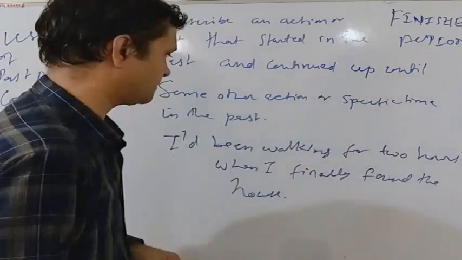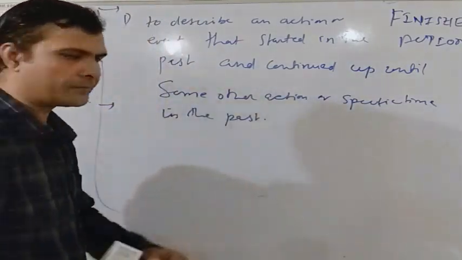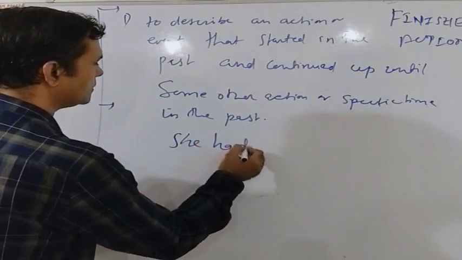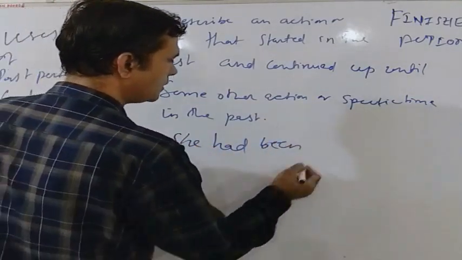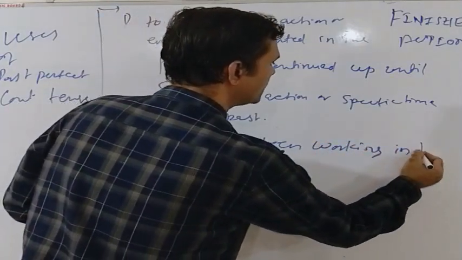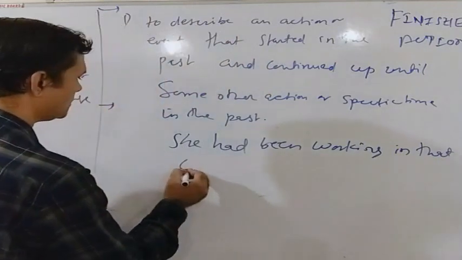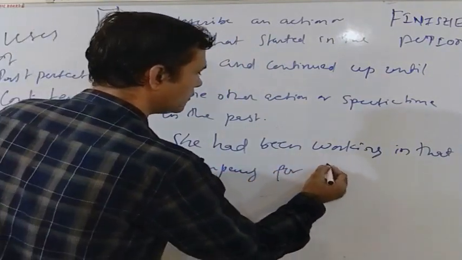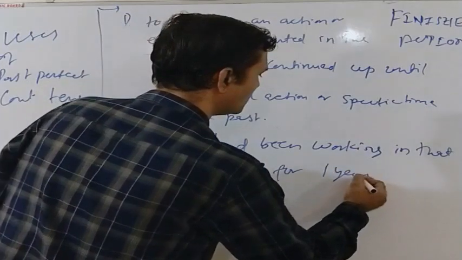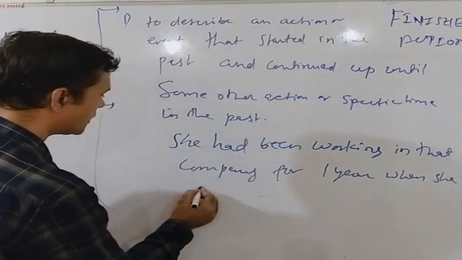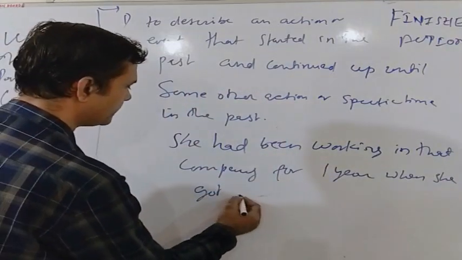Another example can be: she had been working in that company for 1 year when she got engaged or got married.